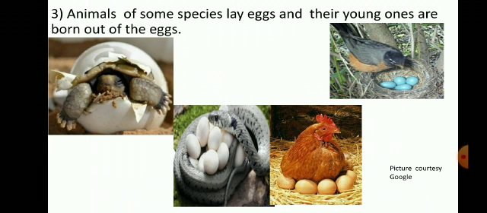Third characteristic is that animals of some species lay eggs and their young ones are born out of the eggs. In the pictures you can see a tortoise coming out of the eggs. Even the snake is laying eggs. Here the hen and the other bird are also laying eggs in the nest. Their young ones are born out of those eggs. They hatch them for some time. That means they take care of those eggs for a specific time, and then they are hatched. That means the young ones come out of the eggs.